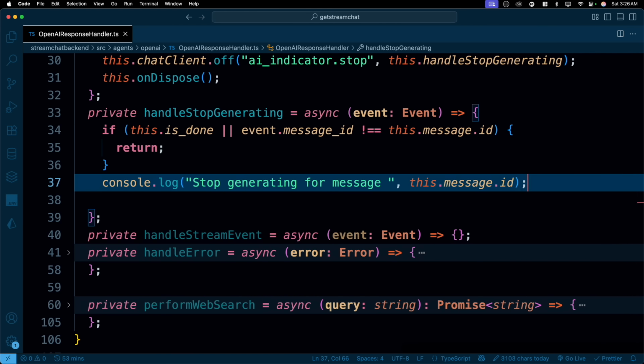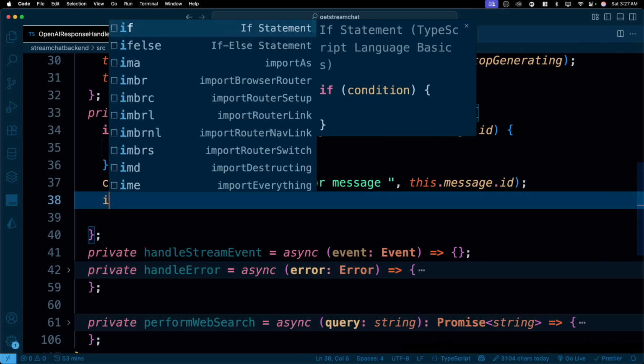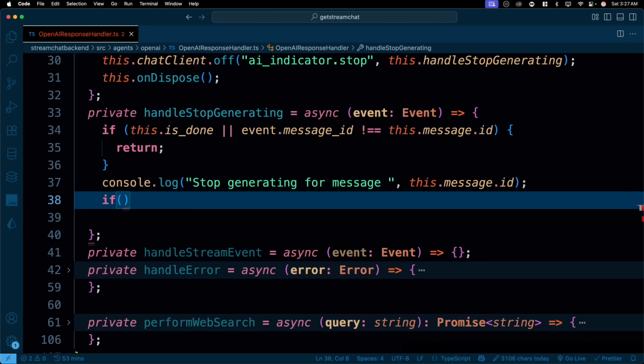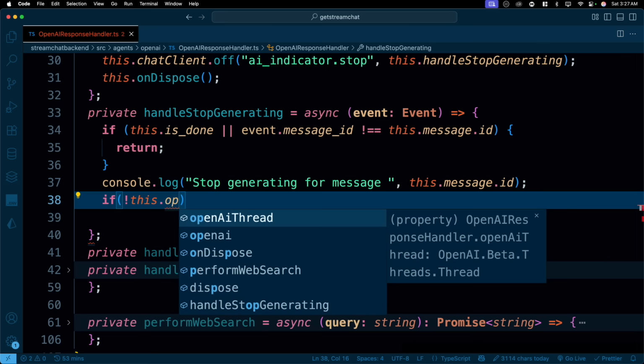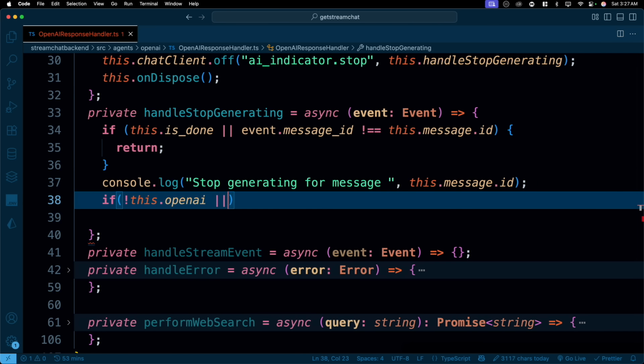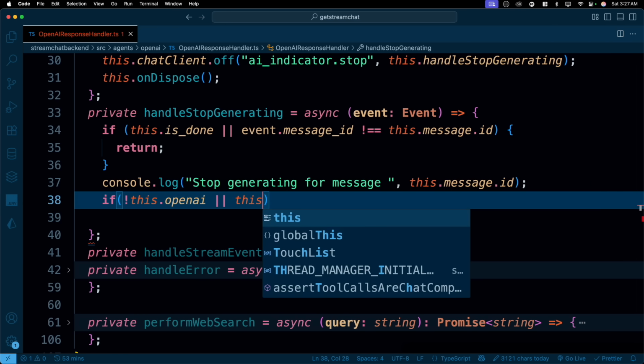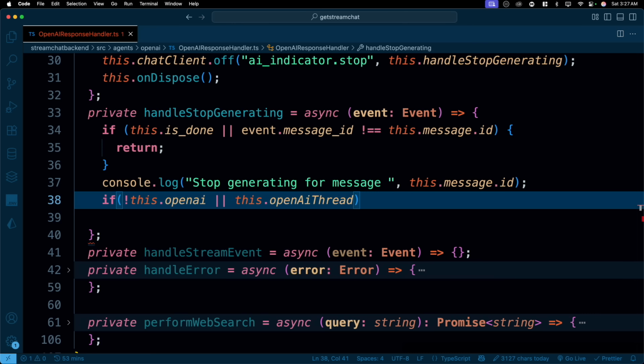Good enough. Now, how can we simply stop this one? First of all, let's check whether we have to do this or not. If there is no OpenAI, or if this.openAIThread is not there, or this.runId. I'm just excluding the scenarios where I don't even need to run anything.